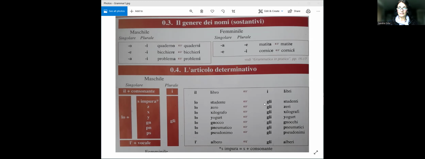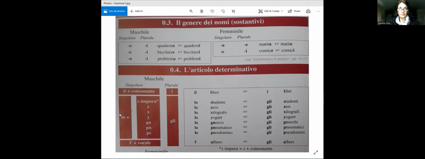We have more than one. We have the masculine, the feminine, the singular, and the plural. So starting from the masculine article, as we can see here, we have il. So il means the.